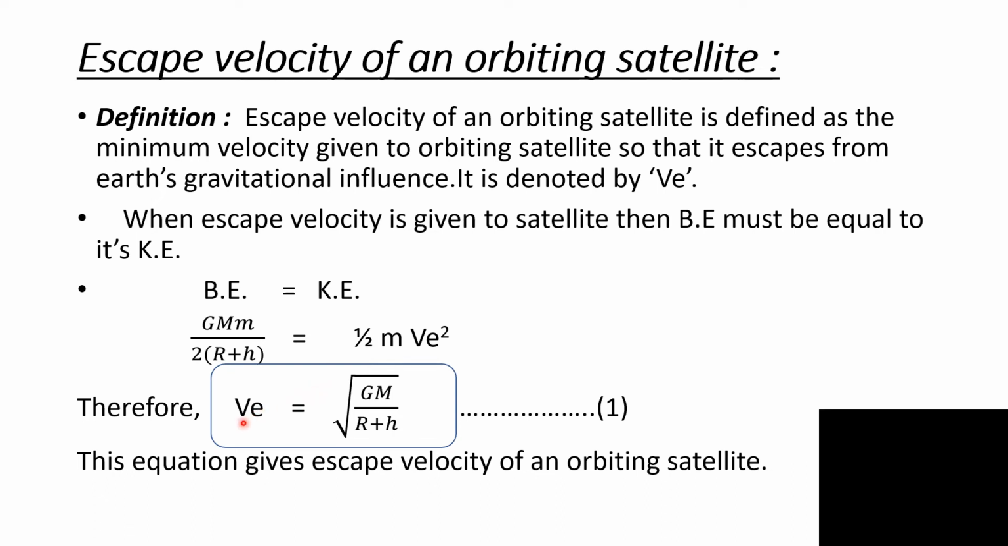Ve square is nothing but GM upon r plus h, or Ve equal to square root of GM upon r plus h. This equation gives the escape velocity of an orbiting satellite.